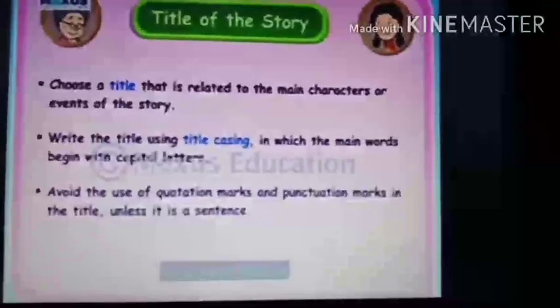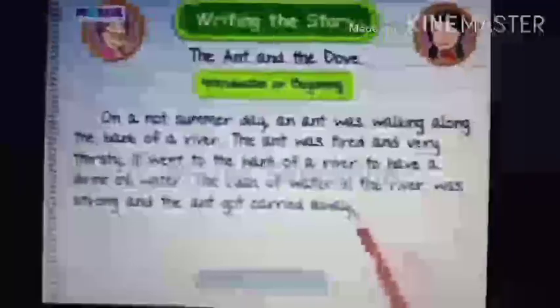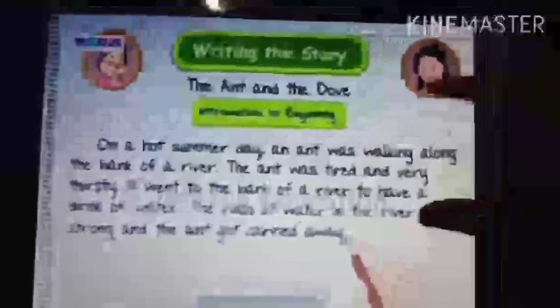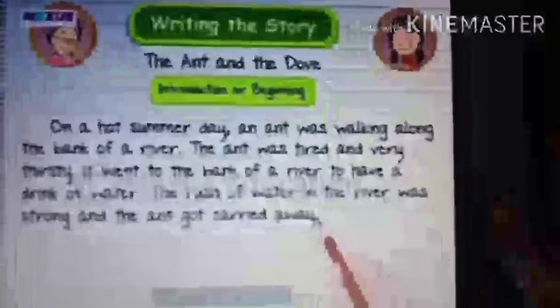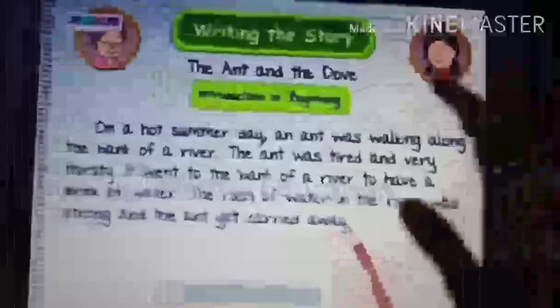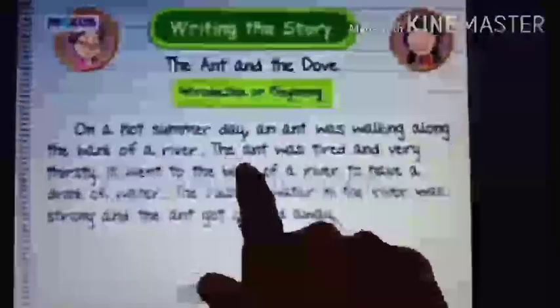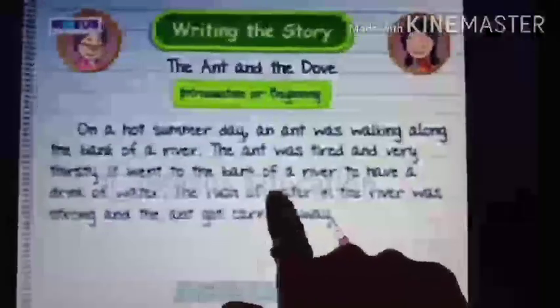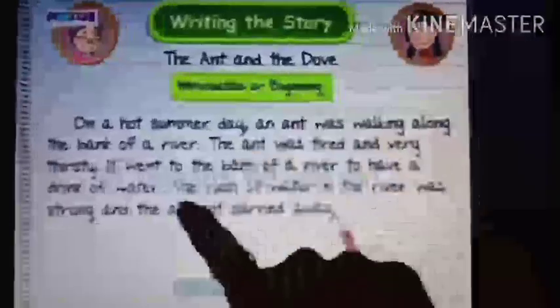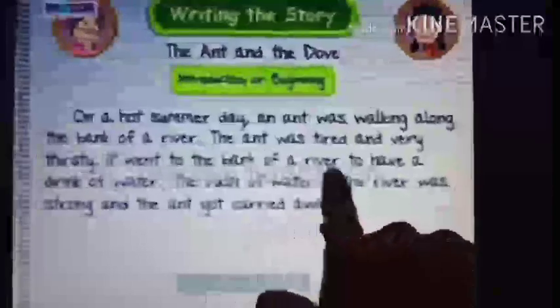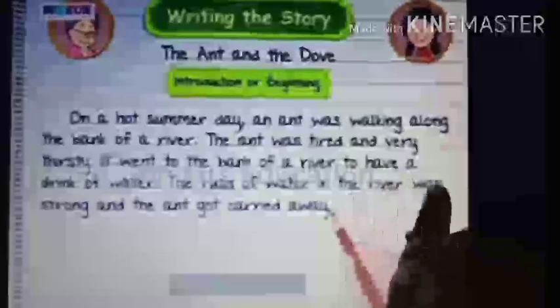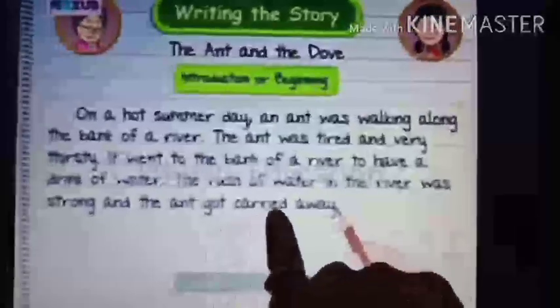Okay, students. Now see, the outline of the story was given. So now the story is written. The first part is you must write the beginning of the story. So see, it is written. On a hot summer day, an ant was walking along the bank of a river. The ant was tired and very thirsty. It went to the bank of a river to have a drink of water. The rush of water in the river was strong and the ant got carried away.